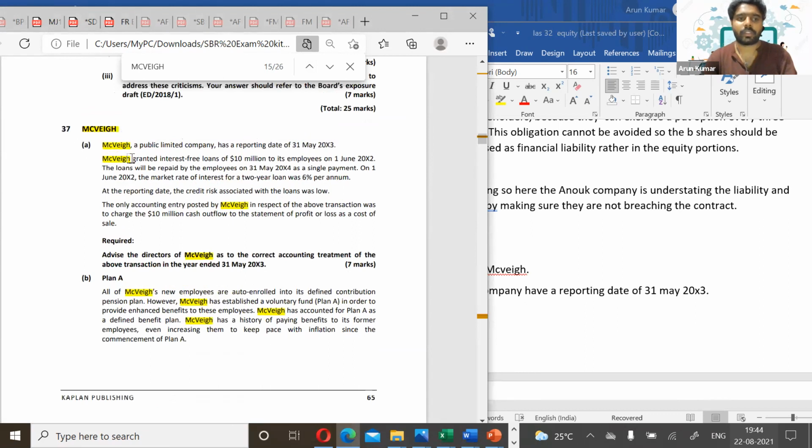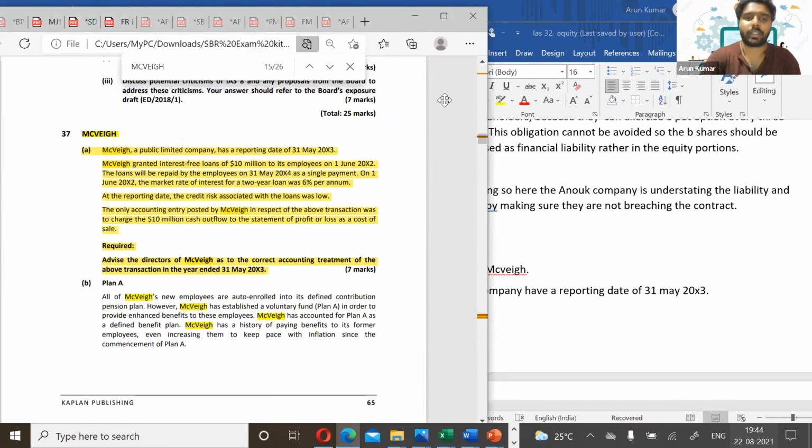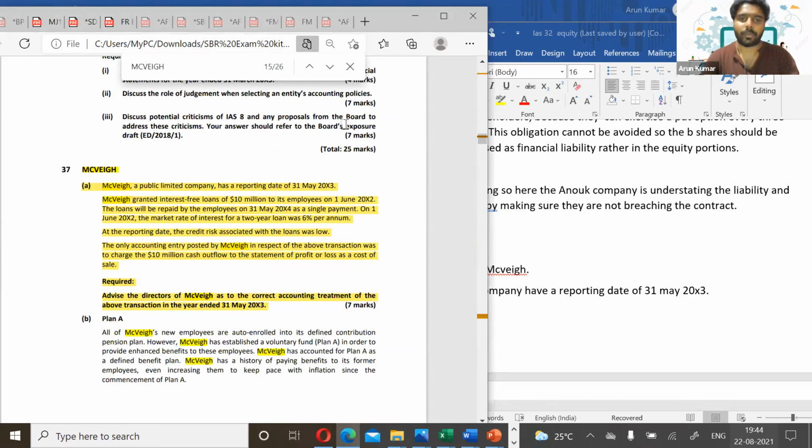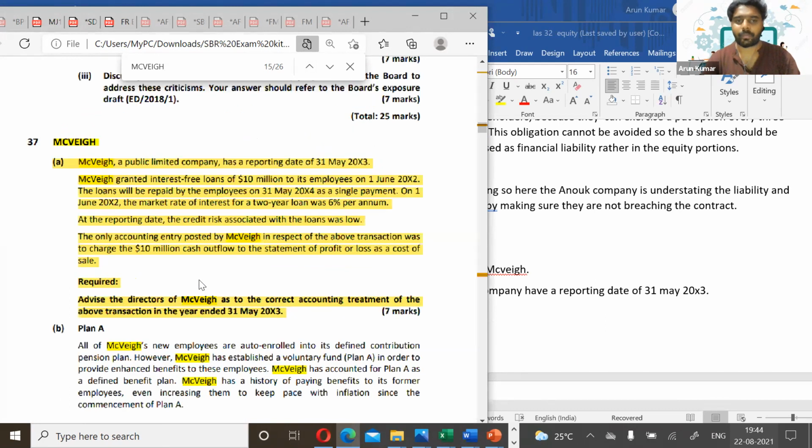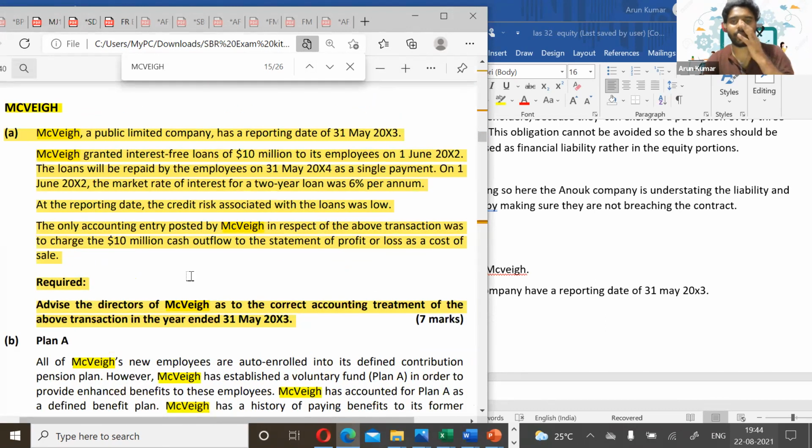So just read this question. Question number A, just go through it. It's about treatment of financial assets. That's what I've said, there will be questions about the treatment of financial assets, as well as this hedge and impairment part. So just read that question, first part A.